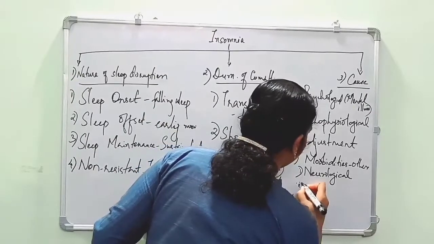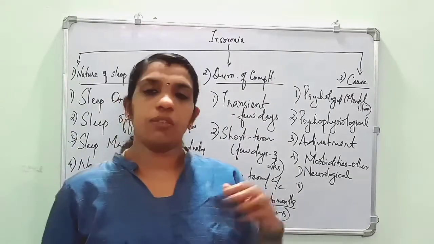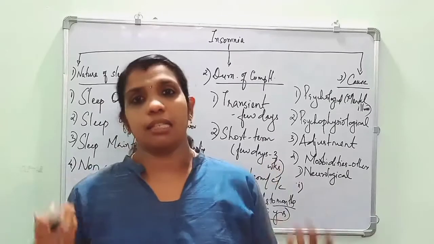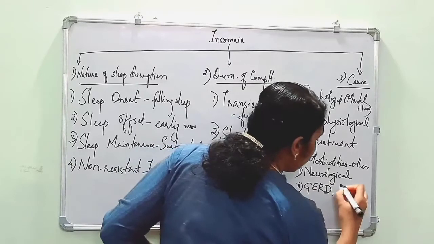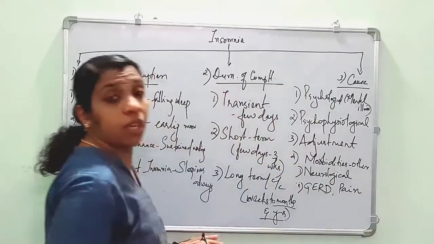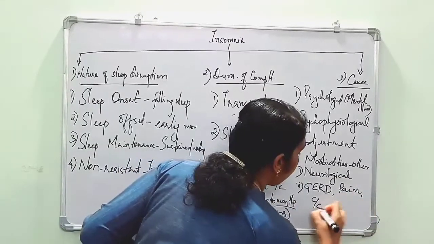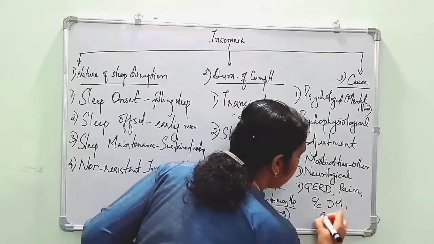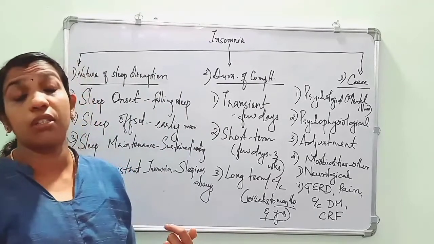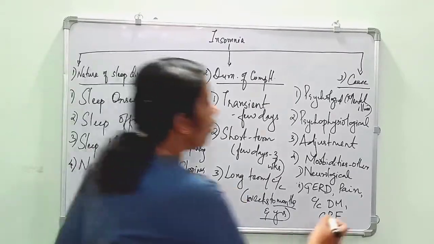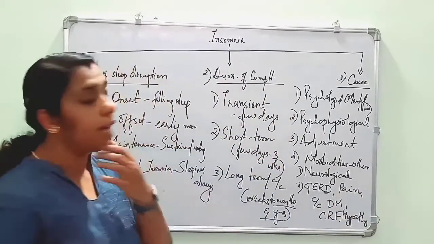Second is when it is associated with other conditions. One is neurological conditions and other illnesses such as gastroesophageal reflux disease. When the patient is having any pain, other systemic illnesses such as gastroesophageal reflux disease, pain, chronic diabetes mellitus, chronic renal failure, etc. And if the patient is having endocrine disorders such as hyperthyroidism, etc., the patient is unable to sleep. Okay, this comes under other conditions.